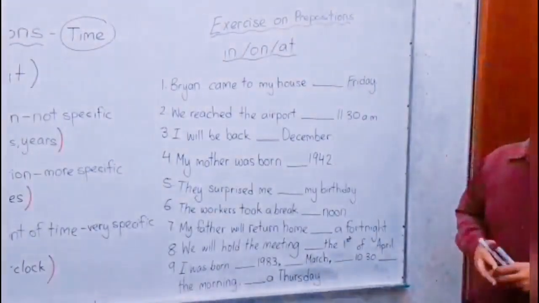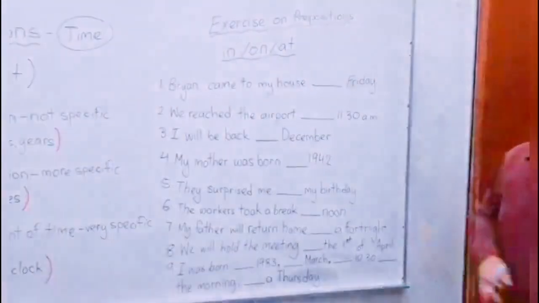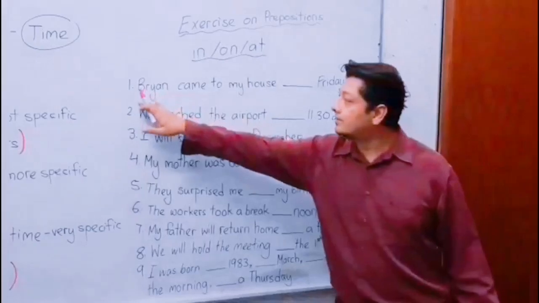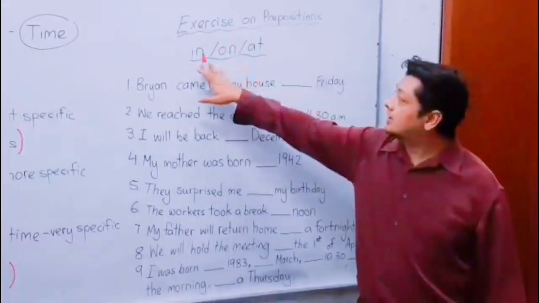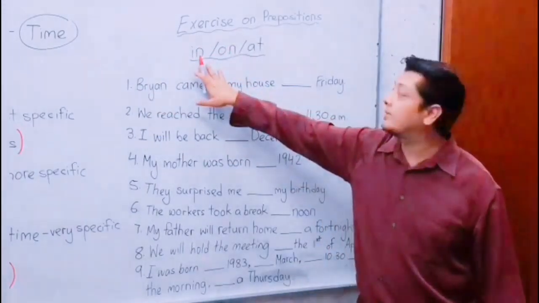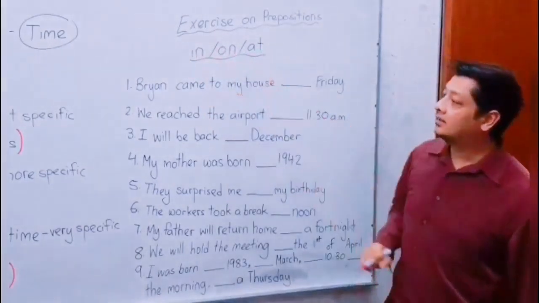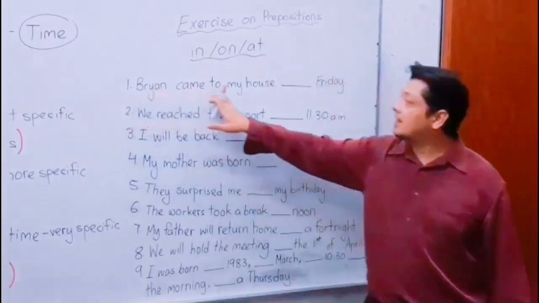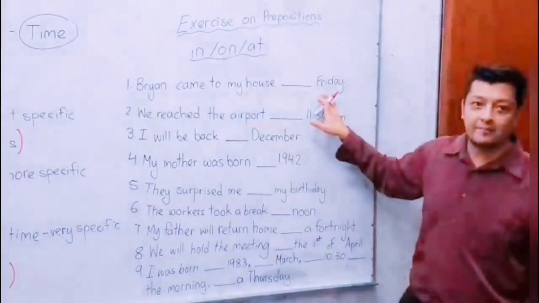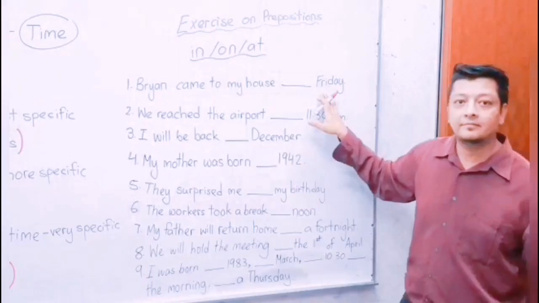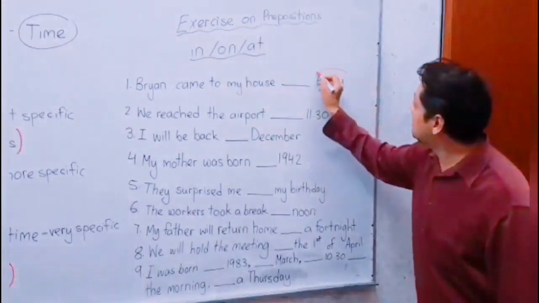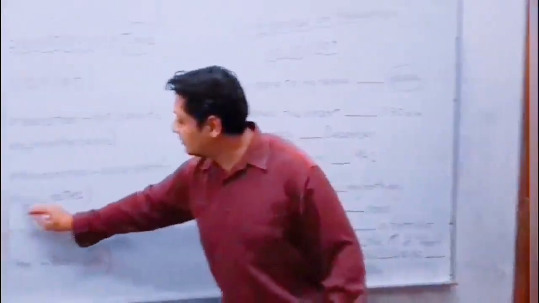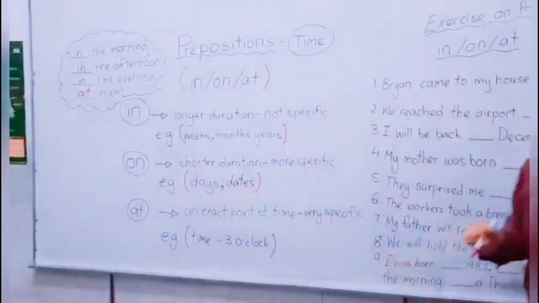Well, let's try some exercises now that you know the rules of using prepositions. Let's try the first question. The choices of answers will be in, on, and at, which is what we have been practicing. Brian came to my house Friday. What is the answer? On. Yes. Friday is a day, so we have to use on.